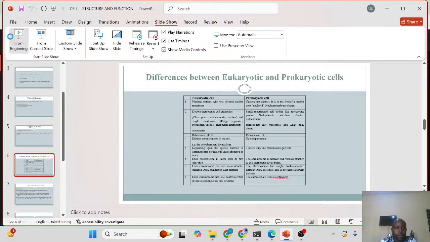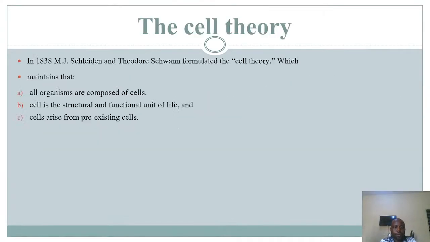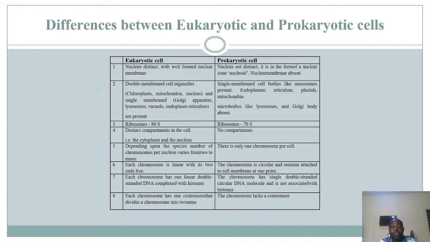Okay, so we're saying that the major differences between eukaryotic cells and prokaryotic cells are, one, the nucleus is distinct in the eukaryotic cells. They have a membrane-bound nucleus, and so you could actually point to it and say, this is the nucleus of the cell. It is well formed with a nuclear membrane.